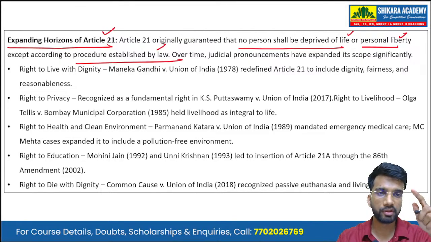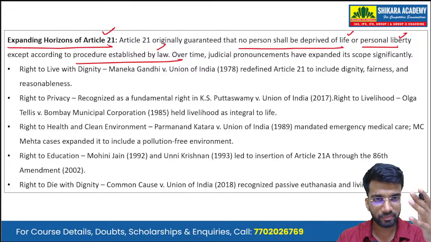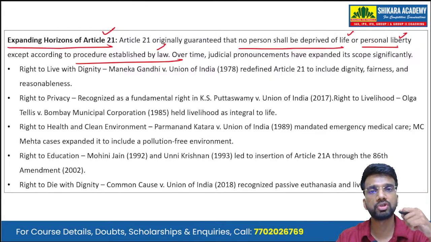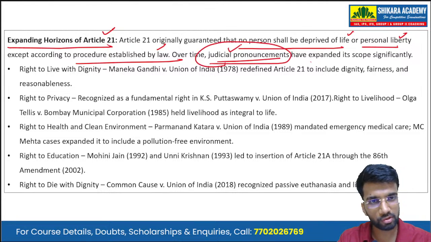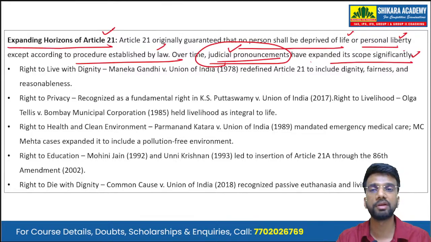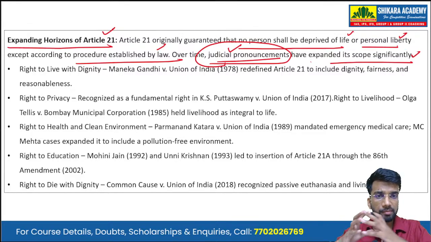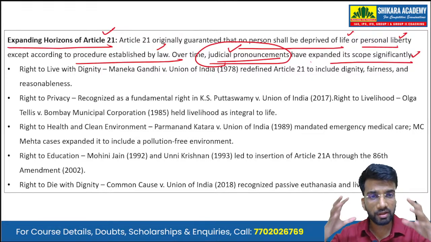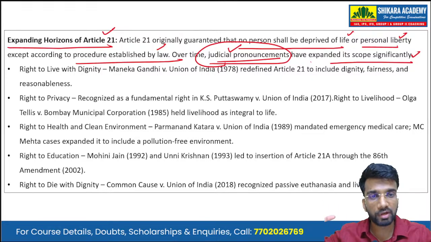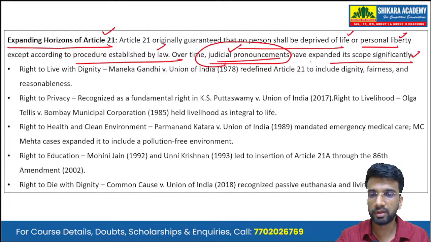Over the course of 75 years since the Constitution came into being, the judicial interpretation as well as the pronouncements have expanded its scope significantly. So the judiciary has expanded the scope of Article 21, that is, the right to life and personal liberty. It has expanded the scope as well as the horizon of this entire article.